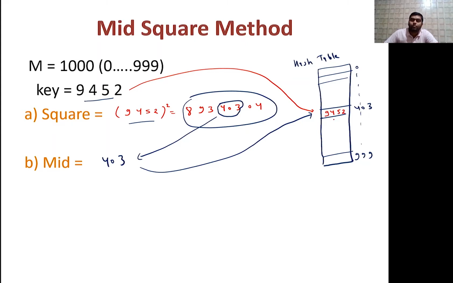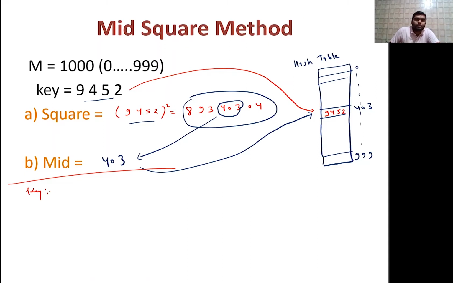It's 9452. Okay. So I think you are getting this, and I hope you are getting this. So this is the simple mid square method. Firstly, square the key and find out the middle of that element and just go there. Okay, so if you are observing this particular concept, let us take one more example.